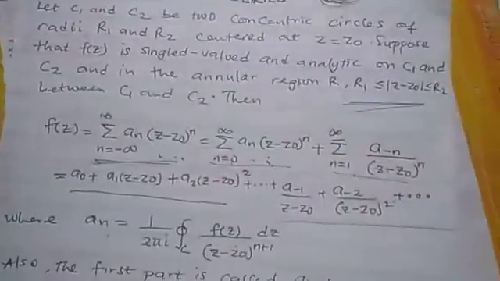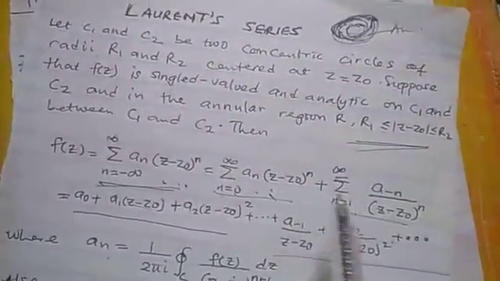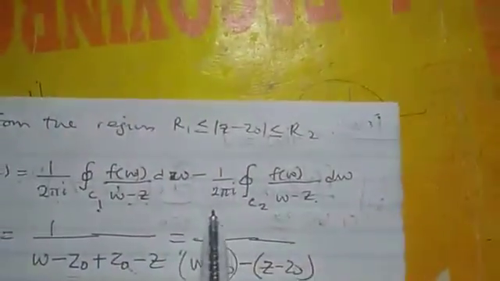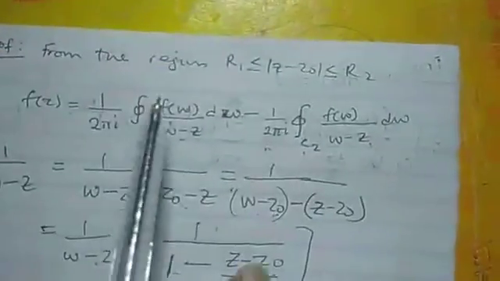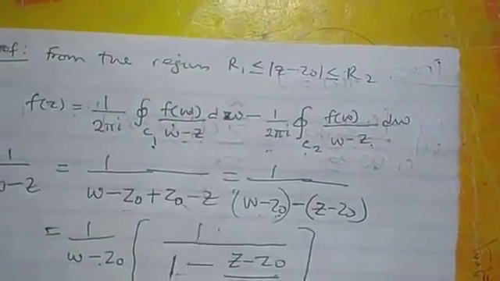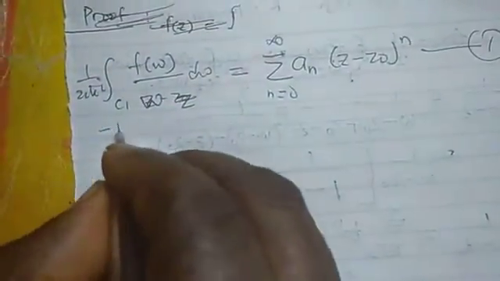Now for the second one, if you look at this second part here, where is it? This second part, on C2, we have minus 1 over W minus Z. That is what we have. Unlike this one, where we only have 1 over W minus Z. So we can similarly go the same way.